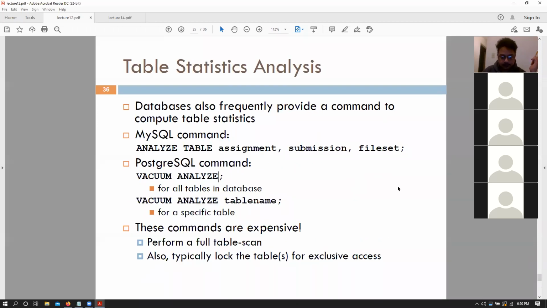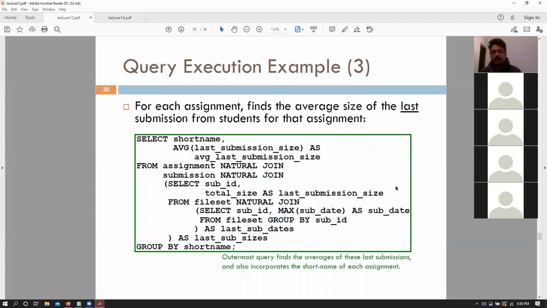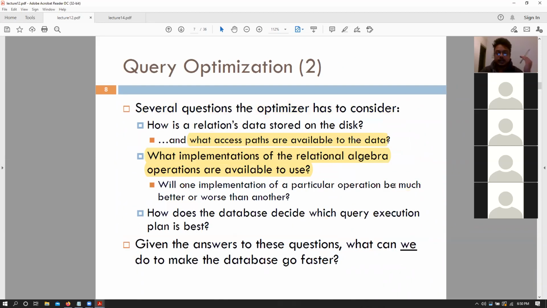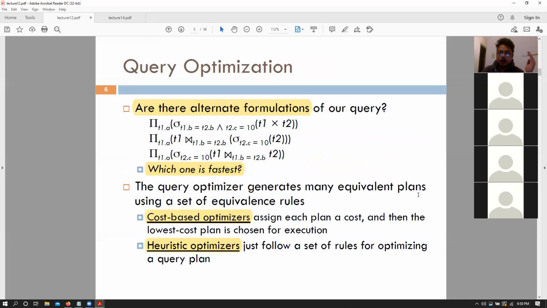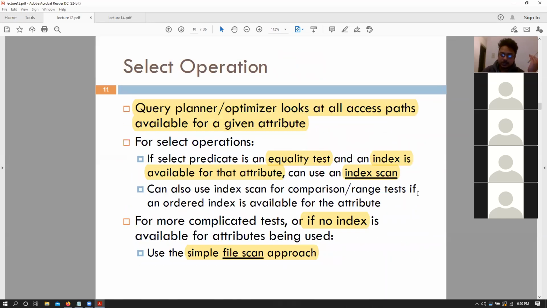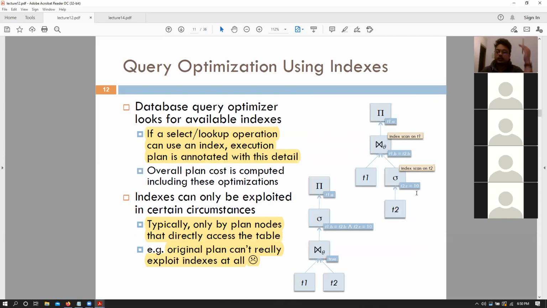We are done. So essentially, that is basically how your database plans over the queries that it has. It takes a query, converts it into its relational algebra component, and then creates multiple possible options or variations of that particular formulation that would result in the same thing. But it then figures out the cost of each of those implementations based on whether it can use an index, what type of join operations it has, whether it can perform those join operations faster, whether an index would be faster. And based on those, it then executes your query. So yes, that would be how in a